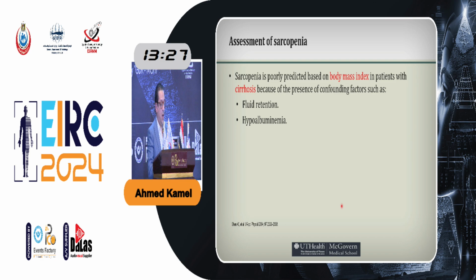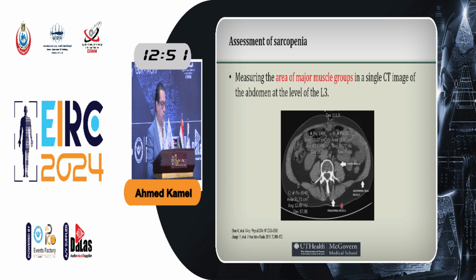The problem with using body mass index as a measurement of sarcopenia in patients with cirrhosis is that we all know that in cirrhosis there is hypoalbuminemia, which leads to fluid retention. So these patients will have a normal body mass index because the weight is normal due to the fluid retention, but actually this is just fluid. They still lose muscle, so they still have sarcopenia. So using body mass index as a measure of sarcopenia is not really a good one.